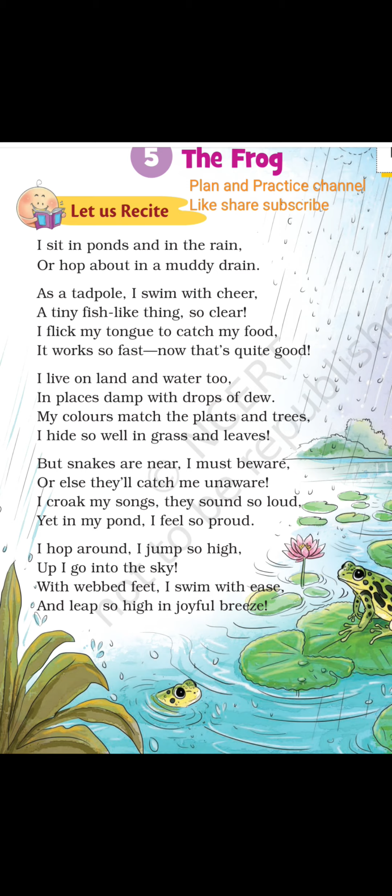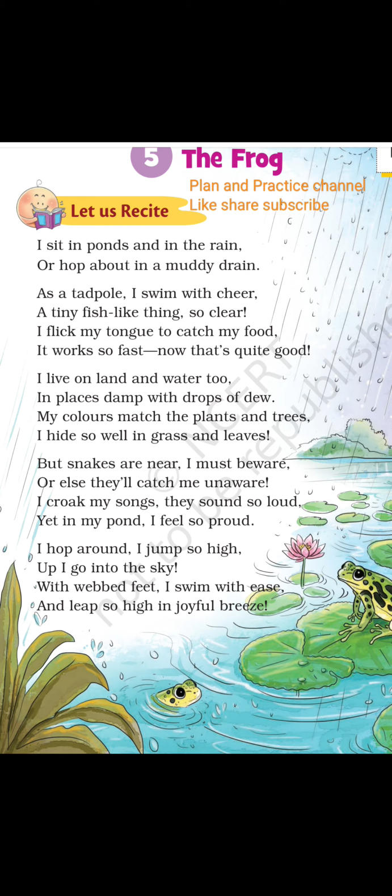As a tadpole, I swim with cheer. Tadpole means small frog. When the frog is small, it is tadpole. When it is a baby, we say it is tadpole. As a tadpole, I swim with cheer. It swims in water with lot of enjoyment. A tiny fish like thing so clear. So it will be resembling a tiny fish. It will be very clear in water when it is swimming. So it is very admirable to see the tadpole